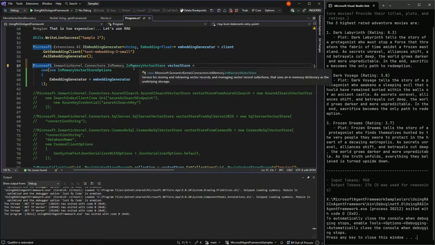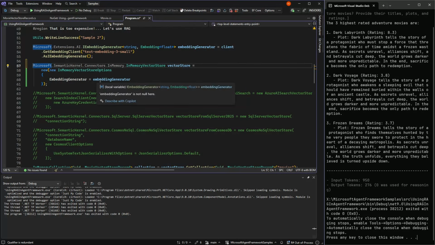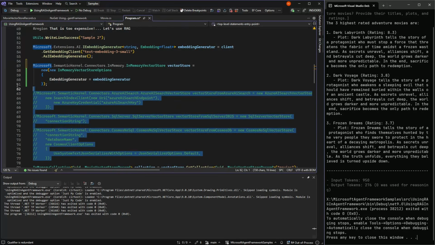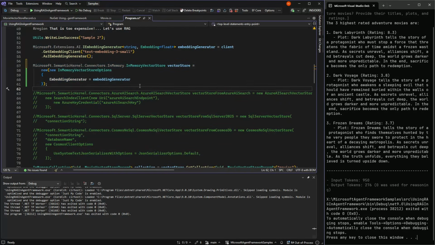But Semantic Kernel, the previous team, have made these really good vector stores in this shared Microsoft Extensions vector data namespace that can just take the embedding generator and embed the data. And this is a really, really solid way of doing things with multiple vector stores.